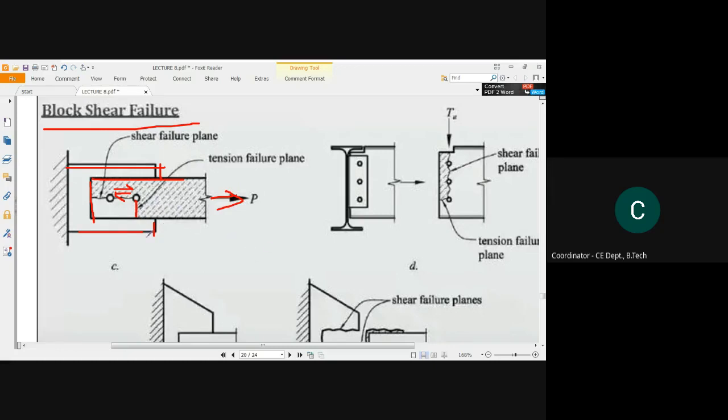So the failure which will occur perpendicular to the force will be known as tension failure, and parallel to the force, see, this failure line has occurred parallel to the direction of the force, right? So that will always be due to the shearing effect. So we can see that the shear failure and the tension failure are taking out the entire block out of its original plate. That is why this is called the block shear failure.